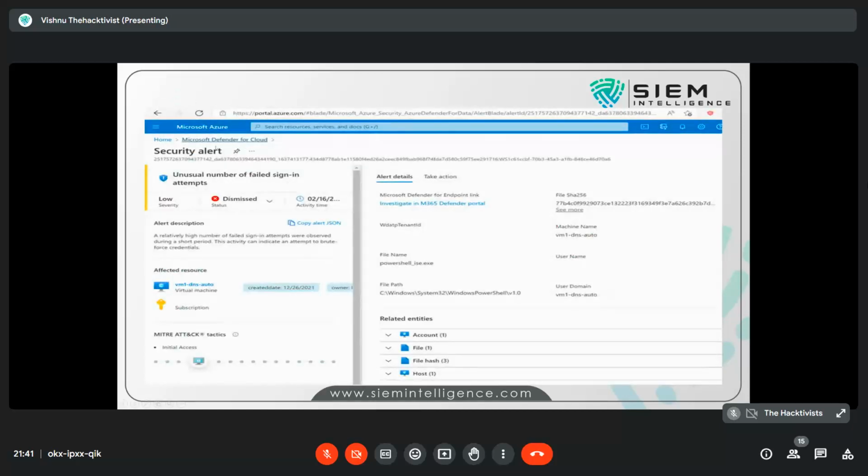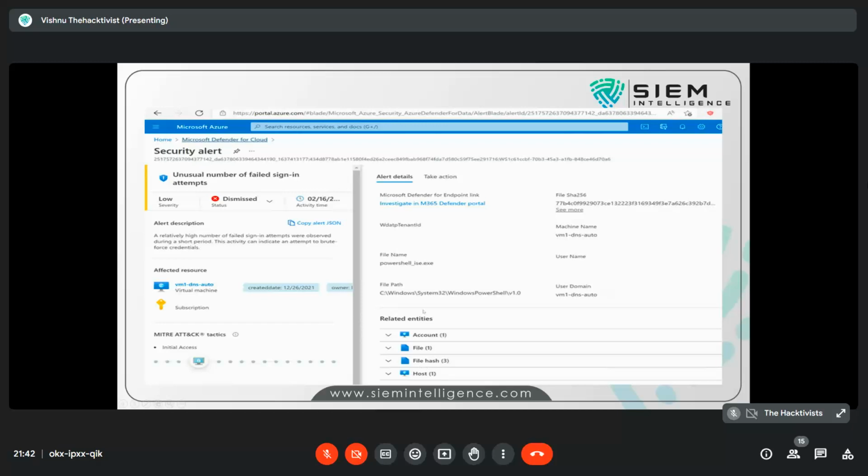This is something like the Azure cloud environment where you can see a security alert which you can manage. You can dismiss it, you can change the severity from low to high, and you can know at what time this activity started and what the alert description is. Similarly, as I said, there is an entity collection: what the file name is, what the source IP is, what the destination IP is, and identifying file signatures and hashes.